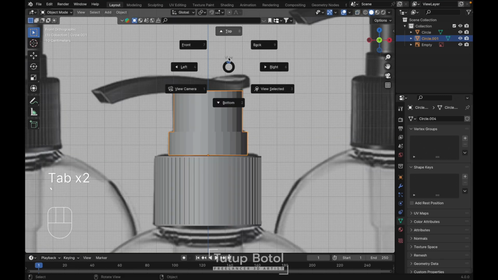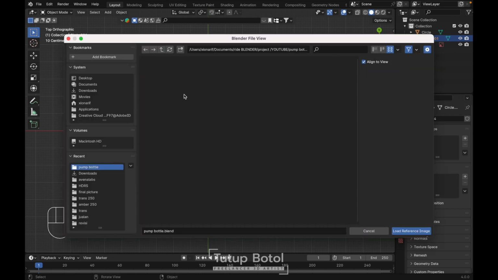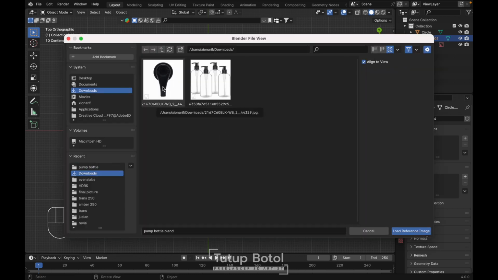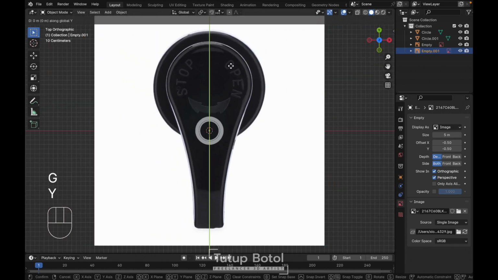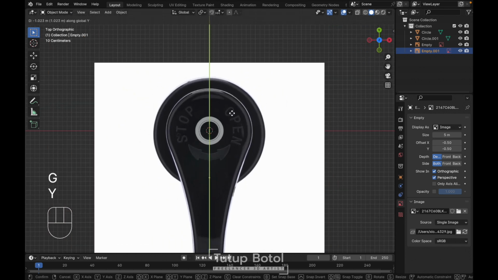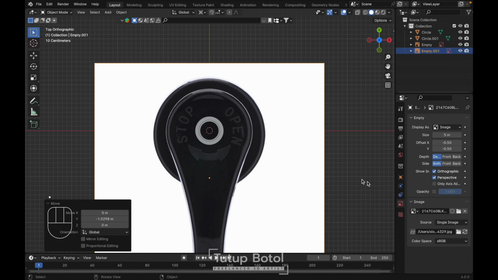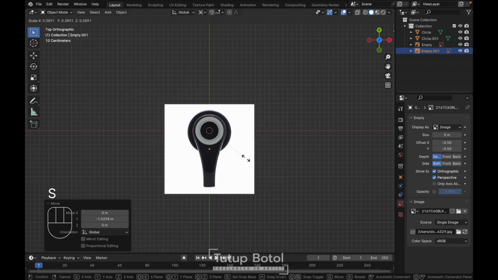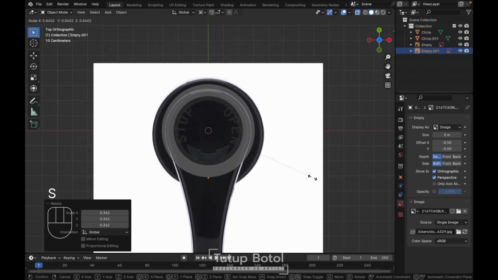Go to the object mode, go to the top view here, press Shift A, image, reference, download. I'm gonna use this one. And then let's adjust the bottle here. Change it to 3D cursor and scale it down. Alt Z to see the X-ray view.